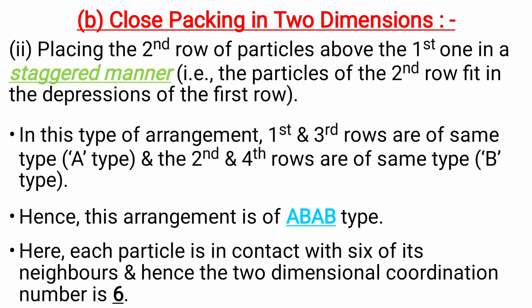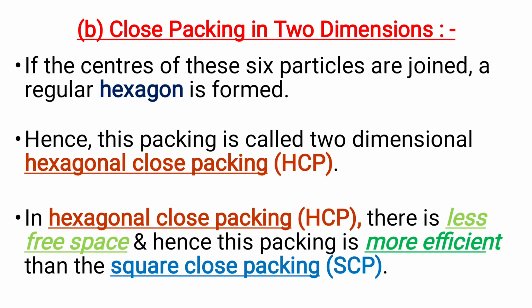Hence, this arrangement is of ABAB type. Here, each particle is in contact with 6 of its neighbors, and hence the two-dimensional coordination number is 6. If the centers of these 6 particles are joined, a regular hexagon is formed. Hence, this packing is called two-dimensional hexagonal close packing, that is HCP.